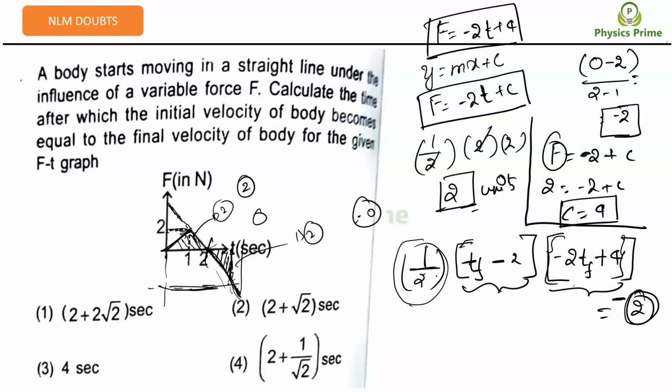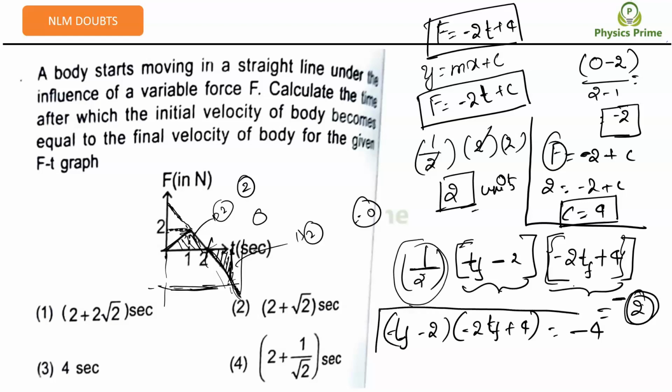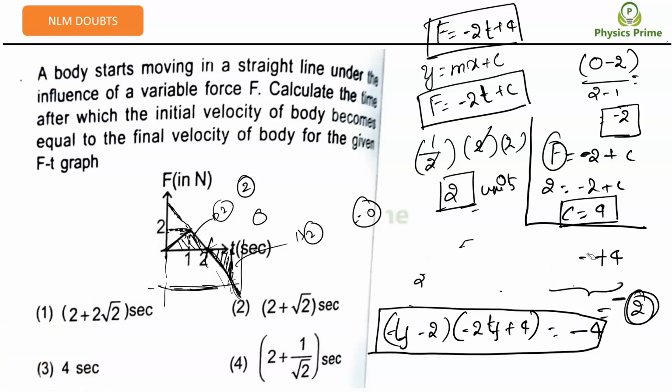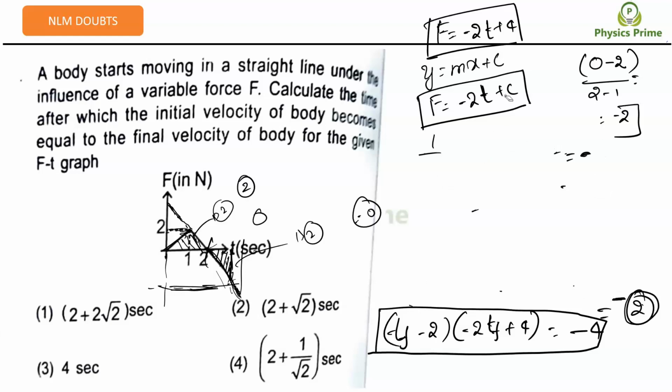Yes, sir. So can you solve this now? This 2, when it goes to the right side, will become minus 4, right? So t final minus 2 into minus 2t final plus 4 is equal to minus 4, right? Can you solve the equation? Quadratic. Yes, sir.